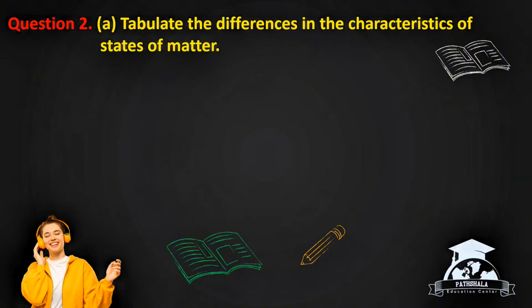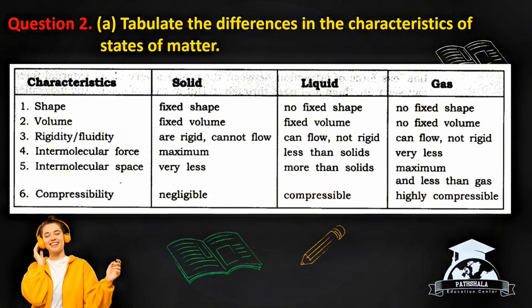Question 2. Tabulate the differences in the characteristics of states of matter. Characteristics: shape, solid, fixed shape; liquid, no fixed shape; gas, no fixed shape. Volume, solid, fixed volume; liquid, fixed volume; gas, no fixed volume. Rigidity or fluidity: solids are rigid, cannot flow; liquids can flow, not rigid; gases can flow,